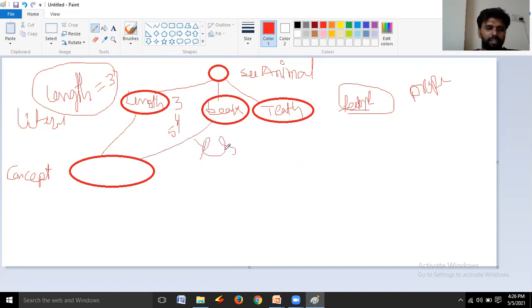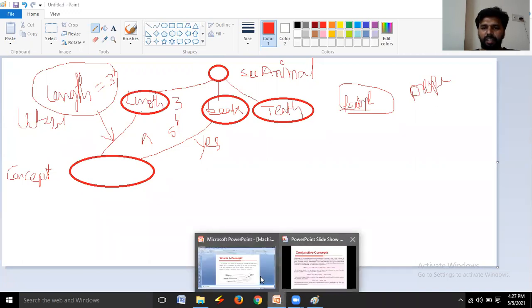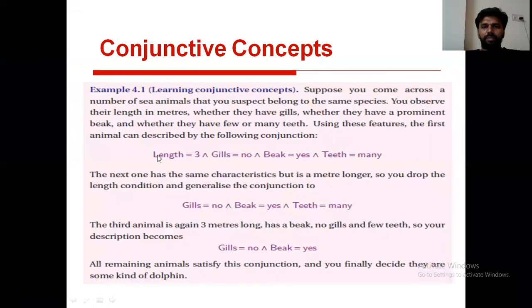This concept is formed by using two literals. One is length is equal to 3, and that means conjunction, and beak is equal to yes. Beak is equal to yes, or beak is equal to no. Like this.